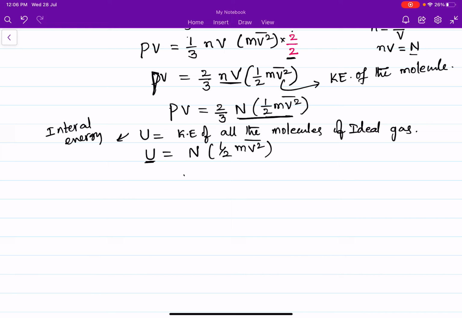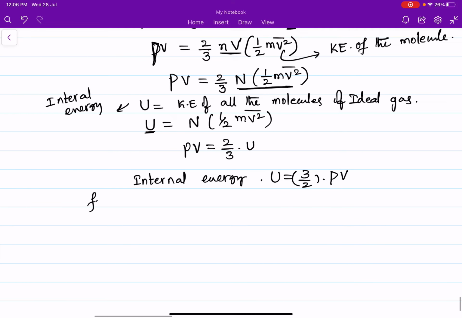So we can write pressure P into V is equal to 2/3 into internal energy U. So internal energy U is equal to 3/2 PV.